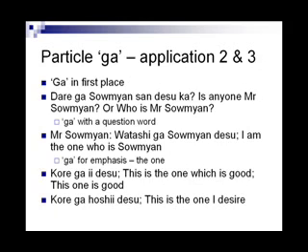So they will call out, Dare ga Soumyan san desu ka? Is anyone Mr. Soumyan? Or who is Mr. Soumyan? I would then respond, Watashi ga Soumyan desu. I am the one who is Soumyan. In both sentences, we used ga.